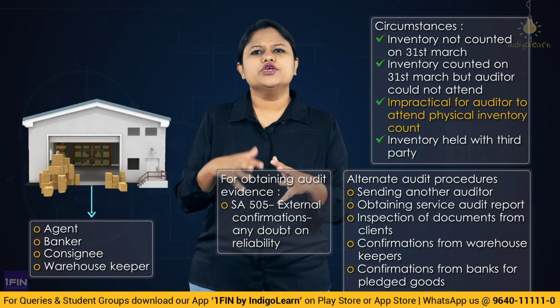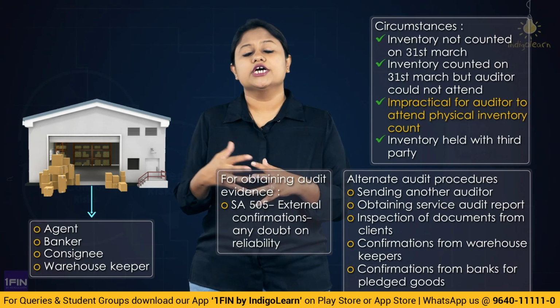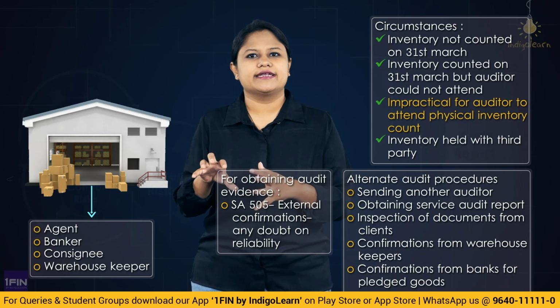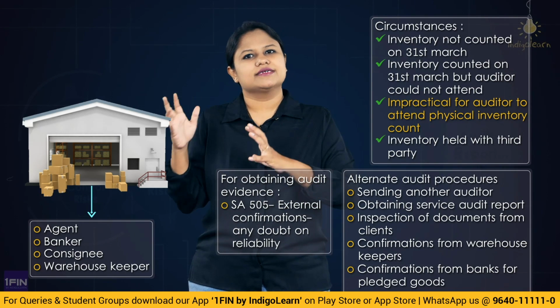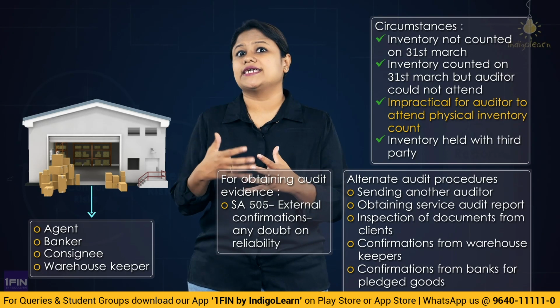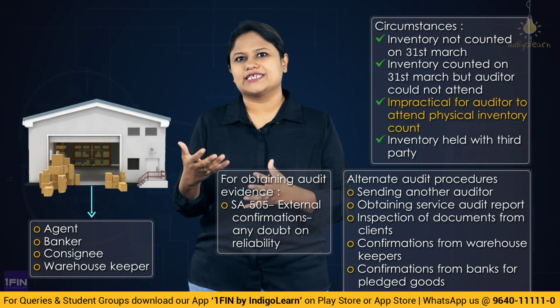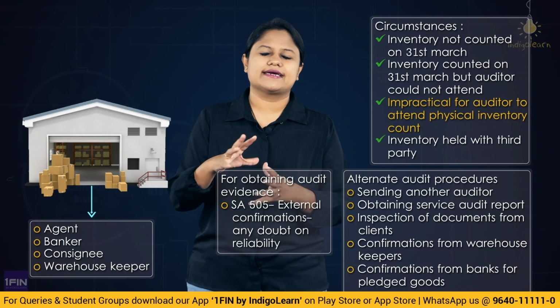So like this, you could obtain an understanding of the physical presence as well as the condition of the inventory lying with the third party. Ideally, we obtain direct confirmation. But if that is giving a doubt in our mind as to the sufficiency or the appropriateness, then in that case we will go to alternate.